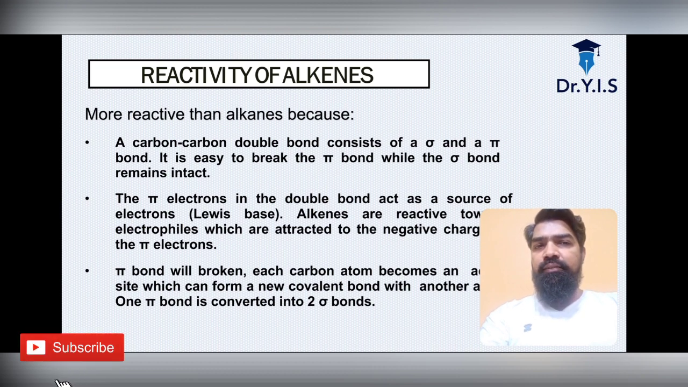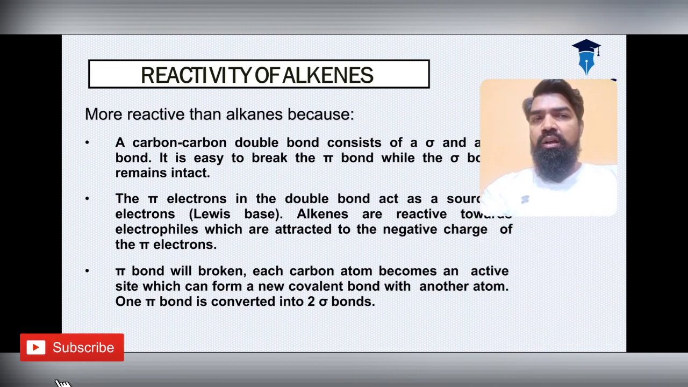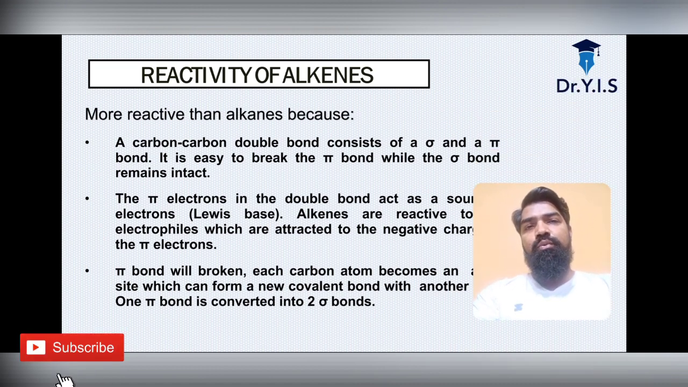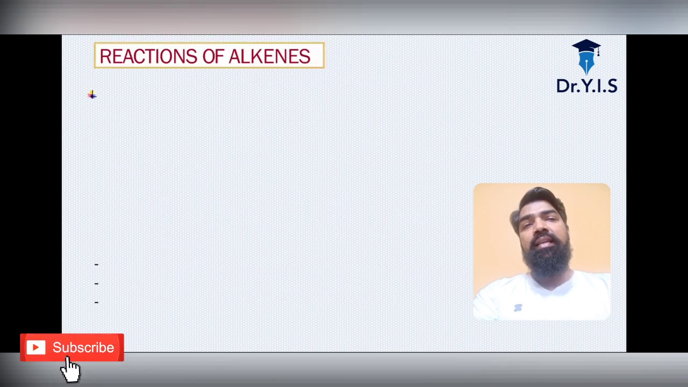Alkenes are reactive towards electrophiles, which are attracted to the negative charge of the pi electrons, and the pi bond will be broken. Each carbon atom becomes an active site which can form a new covalent bond with another atom. That is, one pi bond is converted to two sigma bonds. That is the very simple reactivity of alkenes. Just remember, alkenes are more reactive than alkanes.